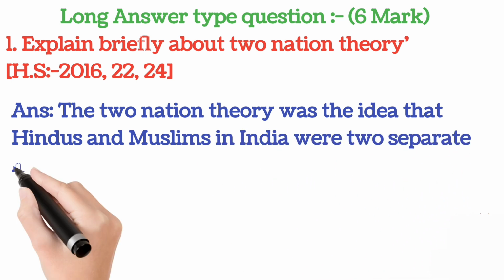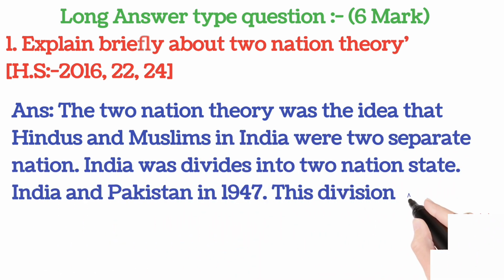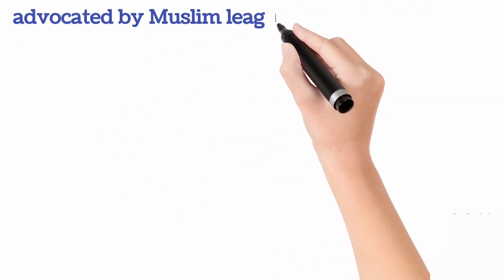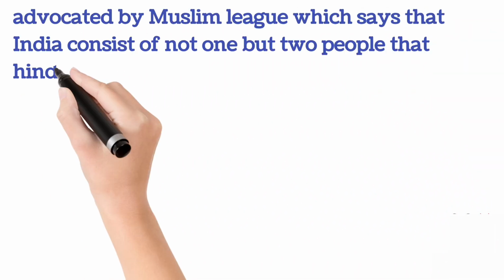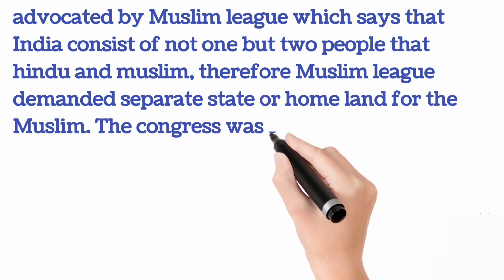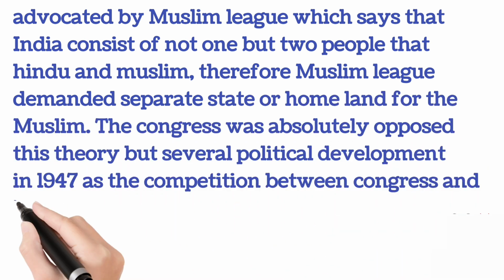The two nation theory was the idea that Hindus and Muslims in India were two separate nations. India was divided into two nation states, India and Pakistan, in 1947. This division was based on the two nation theory advocated by the Muslim League, which says that India consists of not one but two peoples, Hindu and Muslim. Therefore, the Muslim League demanded a separate state or homeland for the Muslims.